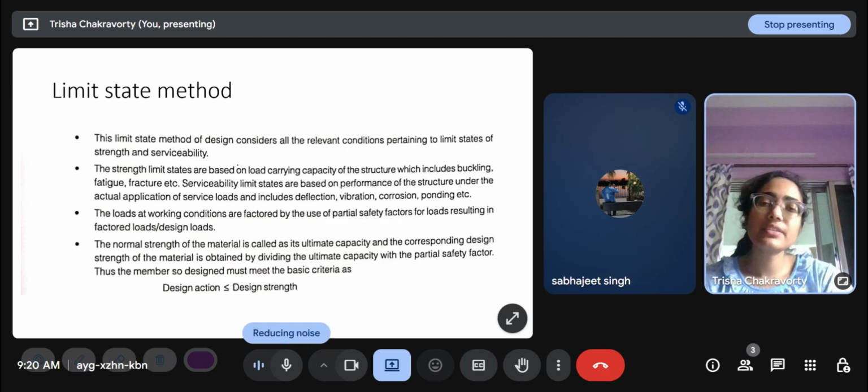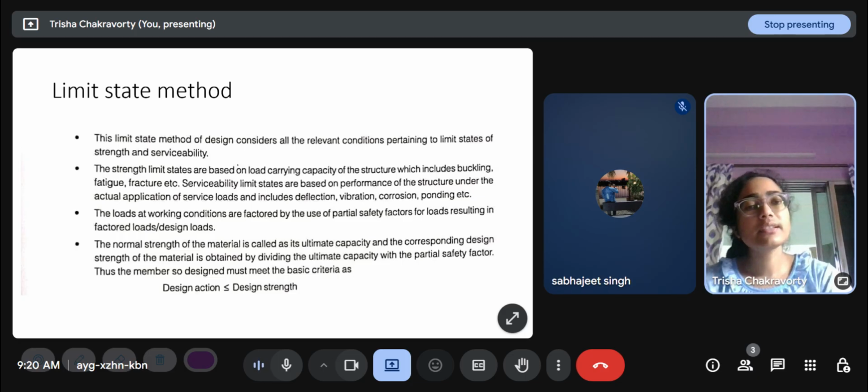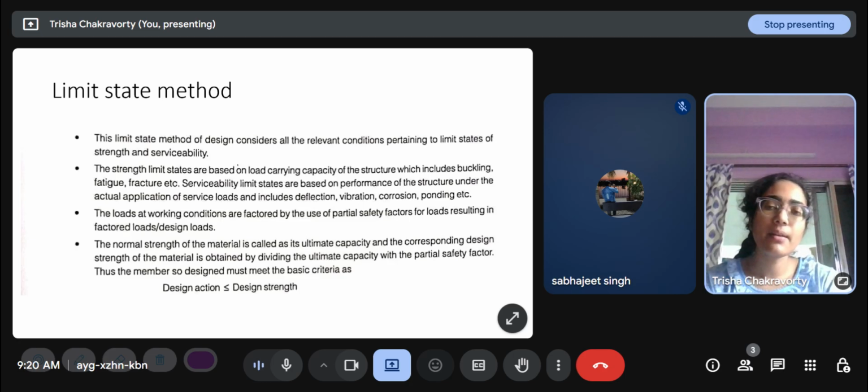The strength limit states are based on load carrying capacity of the structure, which includes buckling, fatigue, fracture, etc. Serviceability limit states are based on performance of the structure under the actual application of service loads and include deflection, vibration, corrosion. The loads at working conditions are factored by the use of partial safety factors for loads.